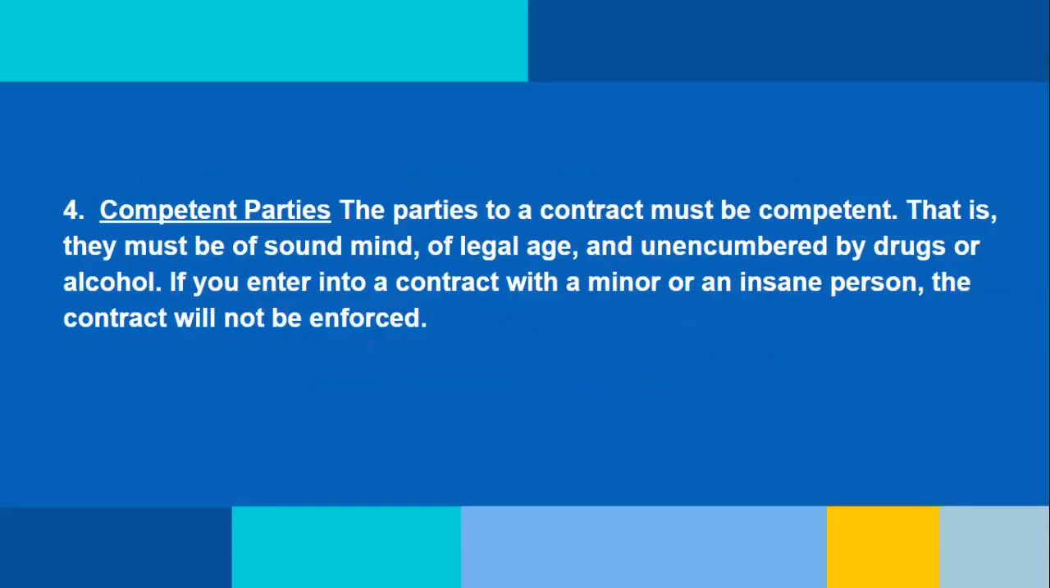Competent parties. The parties to the contract must be competent. That is, they must be of sound mind, of legal age, and unencumbered by drugs or alcohol. If you enter into a contract with a minor or an insane person, the contract will not be enforced.